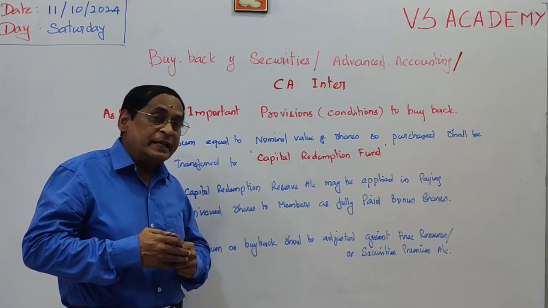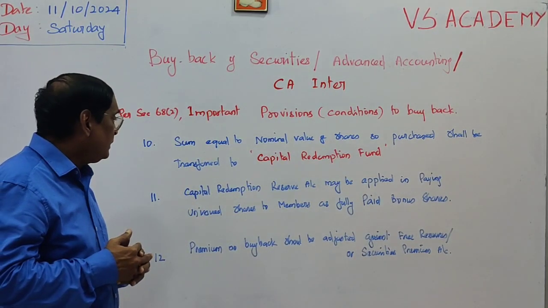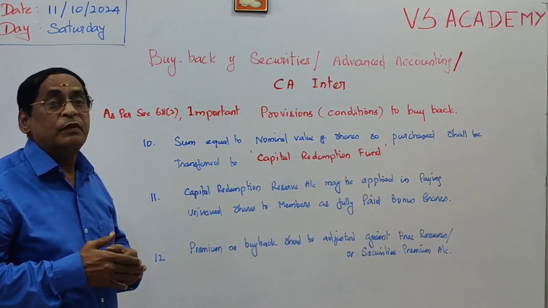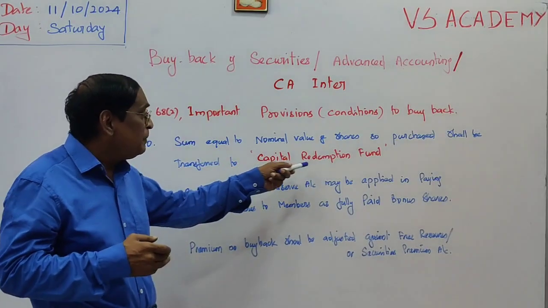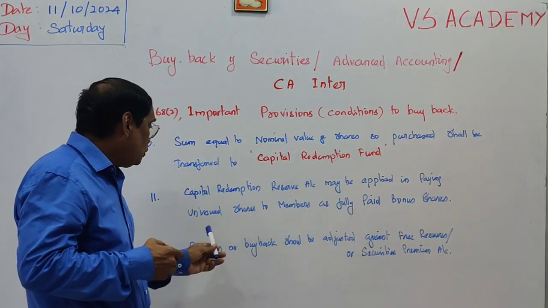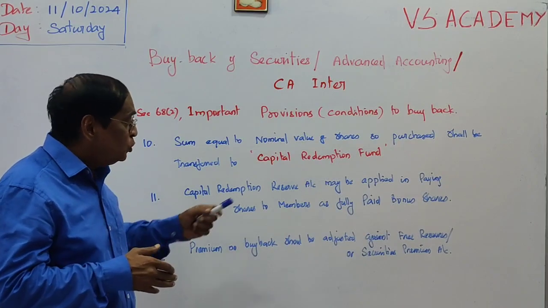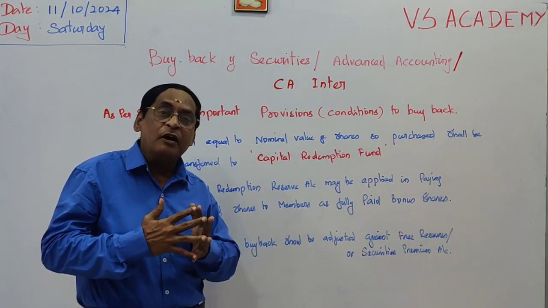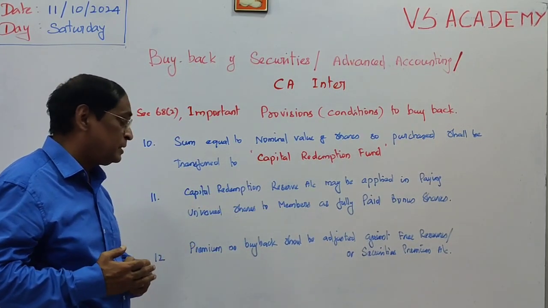Sometimes, whenever it is necessary, we may use this capital redemption fund. If there are some unissued shares, we may issue them to the members. But what is the process? We can use this capital redemption fund to pay up the unissued shares, because we are going to issue the unissued shares to the shareholders as bonus shares. Bonus shares mean no payment we have to receive. So it may be utilized for this purpose.